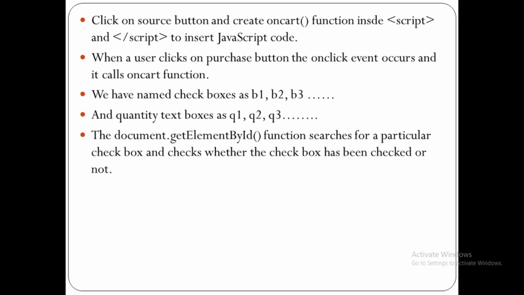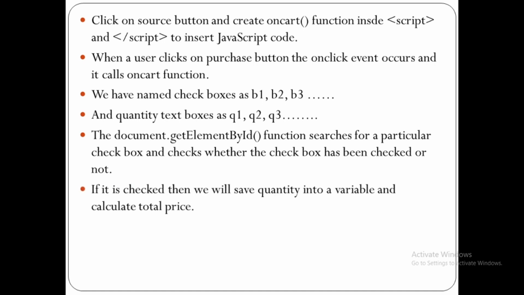Inside getElementById you have to give B1 first. So it will find out your checkbox and checks whether the checkbox has been checked or not. It means selected or not.